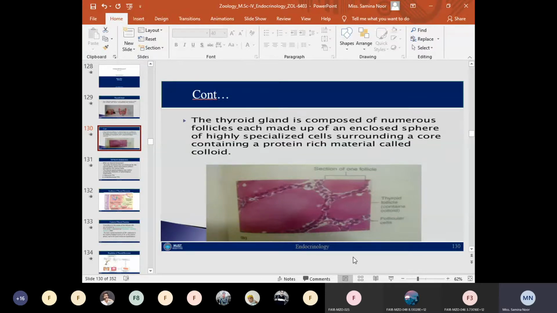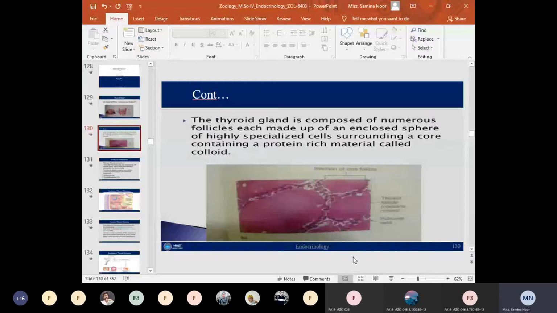One is known as thyroxine, also called tetraiodothyronine or T4, and the second is known as triiodothyronine or T3.